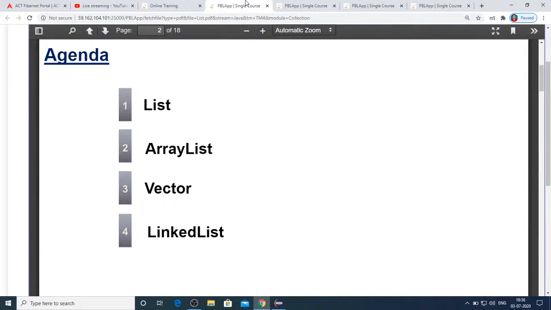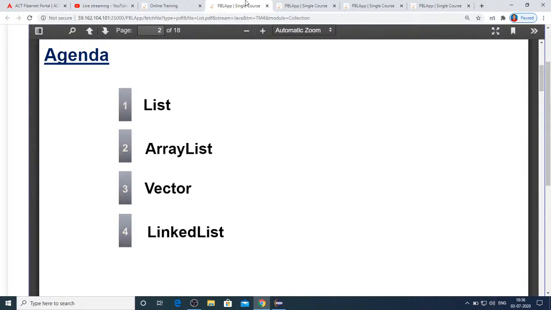From 1.2 onwards we have some additional classes and interfaces added to the collection framework, that is, to the util package. And whichever classes or interfaces we had prior to 1.2, we call them legacy classes and interfaces.